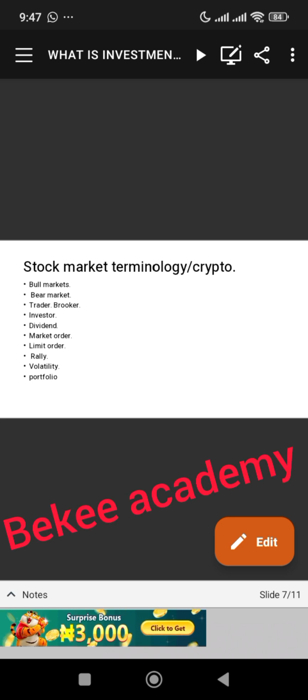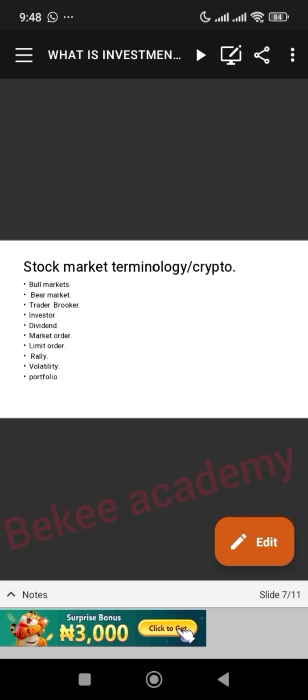Then we also have volatility. Volatility is like the price moving up and down. It's not actually stable. That is volatility. Then we have portfolio. Portfolio is actually the entire crypto or stock that you have in your wallet.